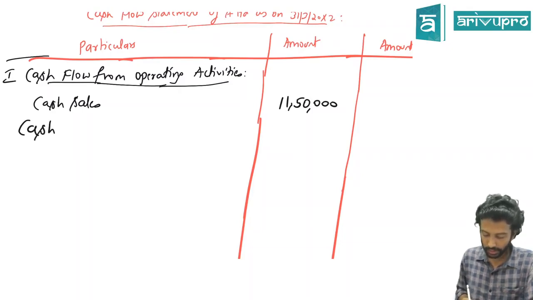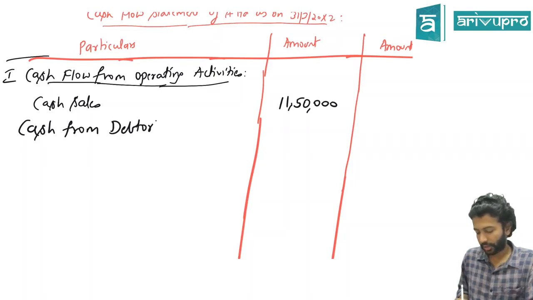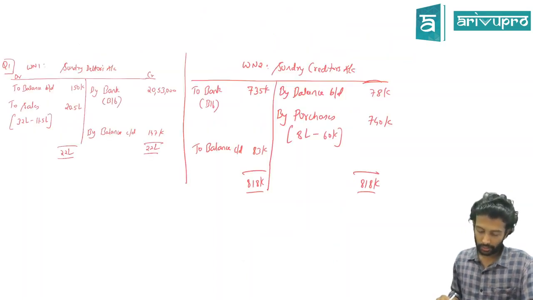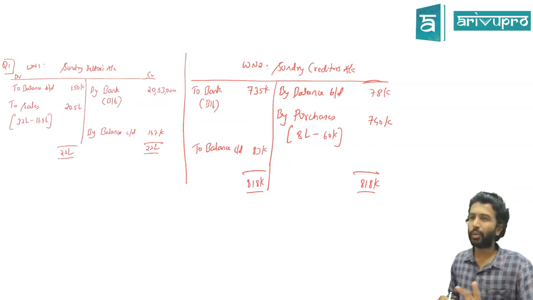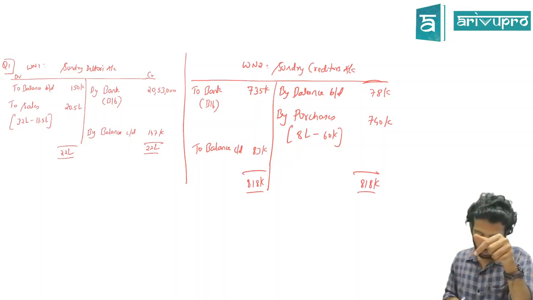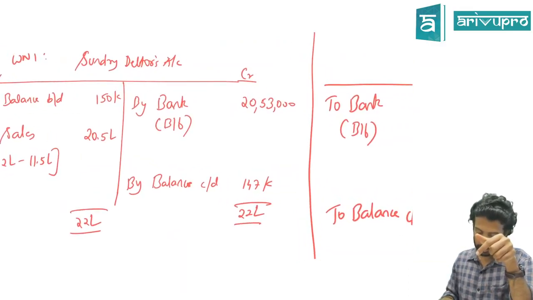Corresponding thing to cash sale is, okay, corresponding is that only, but we'll write cash from debtors. First inflow we'll write. It's not necessary, you have to, but most of the books present it that way: first all the inflows and then outflows. Ideally, I would say just go with adjustment wise. In whichever order they have given the adjustment, keep doing it that way. Otherwise, there are chances of missing out a few. So how much is cash received from debtors? We got it as balancing figure.